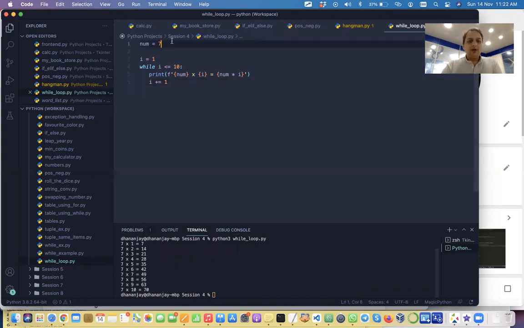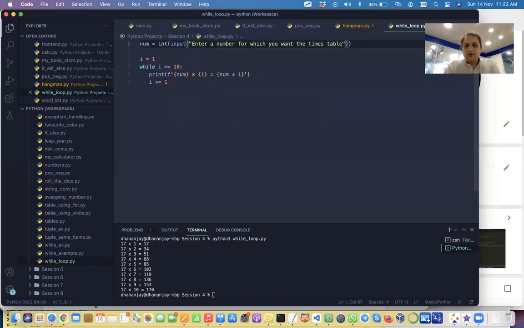Now, any change you want to make, you want to make it 17, you can do this. Let's say you want to make it user input driven, for whatever the user wants to put. So what change should we make? We want this to be user input driven. So put it as num is equal to int input, and then enter a number. But then this same program will continue to work.